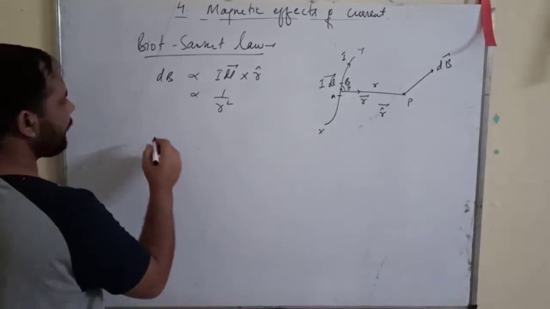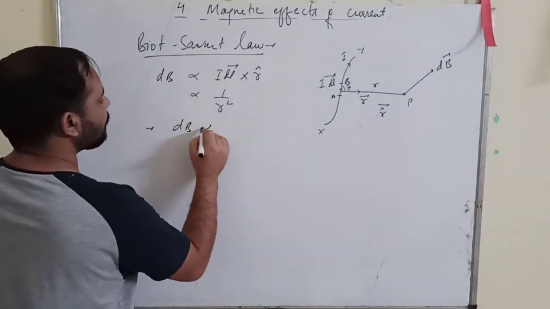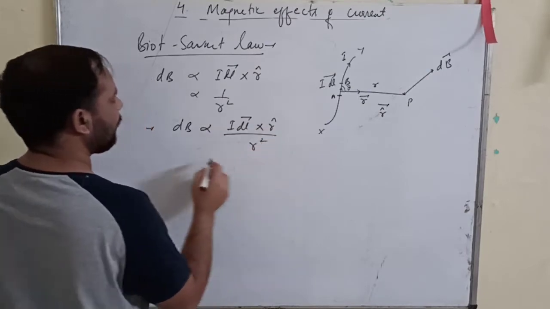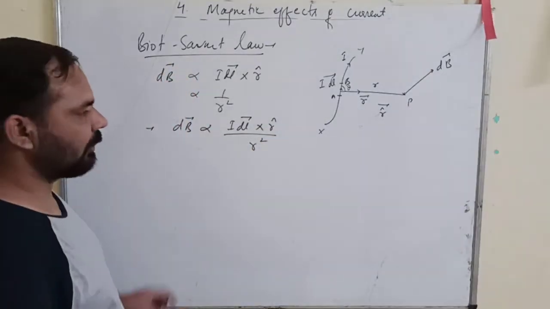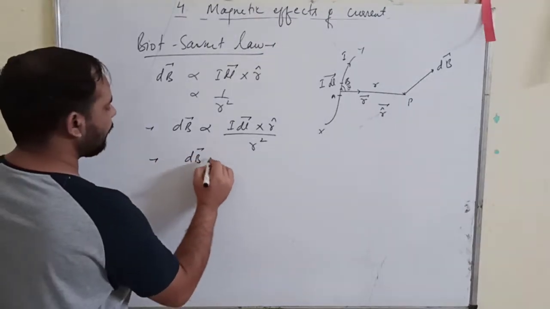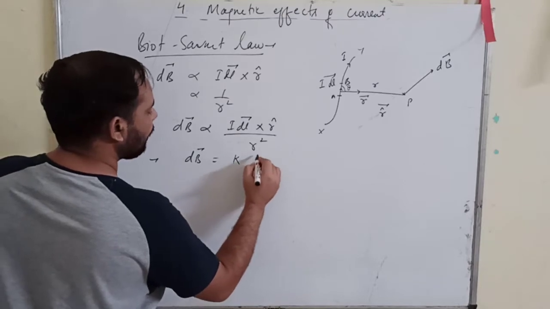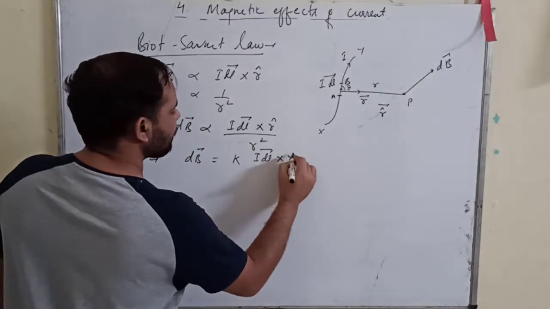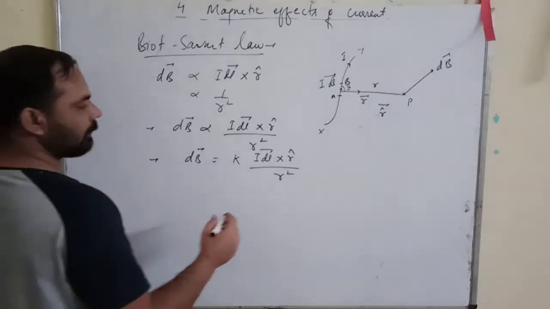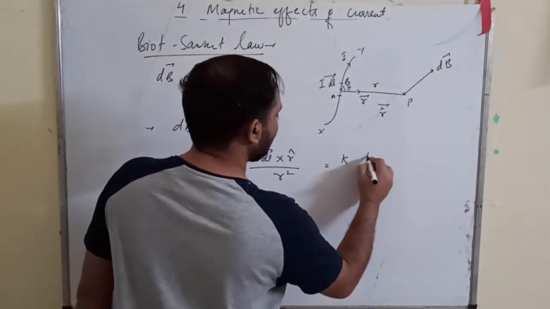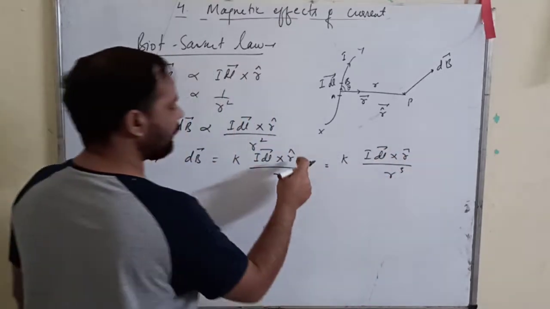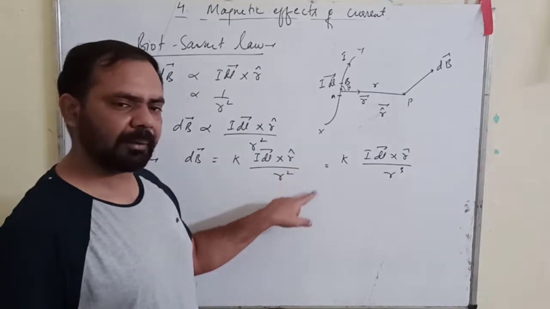Okay, so it means that dB is proportional to Idl vector cross r cap upon r square. From here you can say that dB vector is equal to k Idl vector cross r cap upon r square, or you can say that it is equal to k Idl vector cross r vector upon r cube, because r cap you can write as r vector upon r.